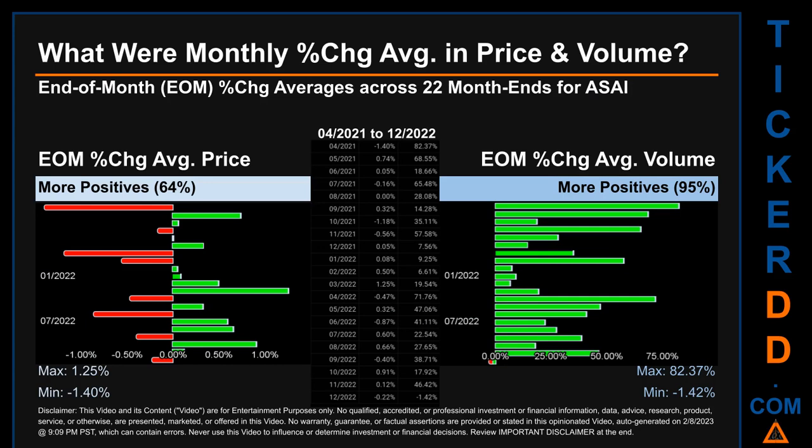That is 95% of month ends saw a positive percentage change in average volume. Price saw an end-of-month max of 1.25% in average percentage change along with a minimum of -1.40%. For volume, the maximum and the minimum monthly percentage change were respectively 82.37% and -1.42%.